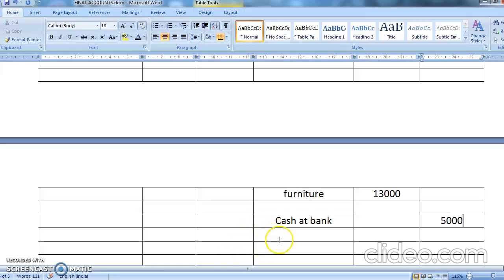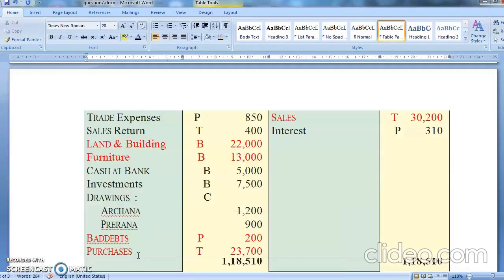You have investment, 7,500. Okay, so we'll see whether we have posted it properly. See, building we did 22,000, furniture 13, cash and bank.